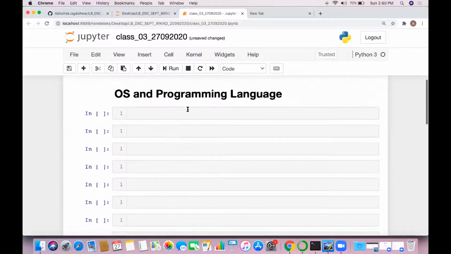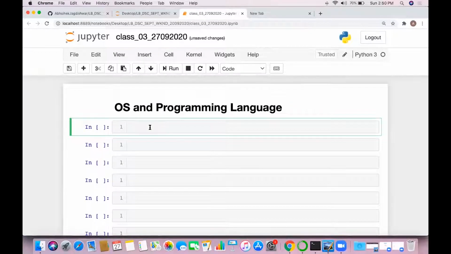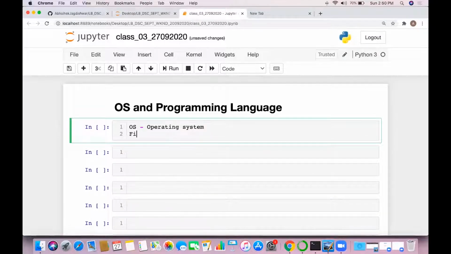We know one thing, so what is OS? OS basically stands for operating system, and the operating system is the first application which gets loaded into the RAM. It is the first application which gets loaded into the RAM.